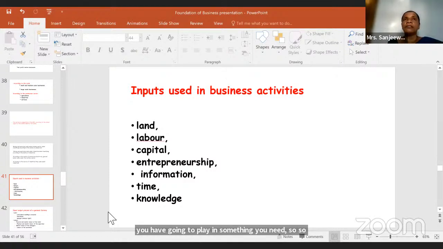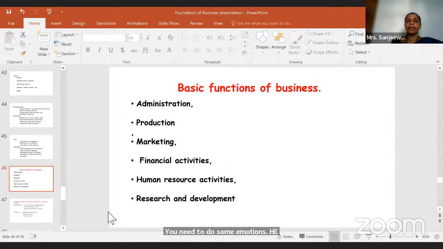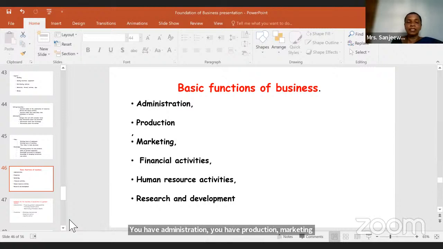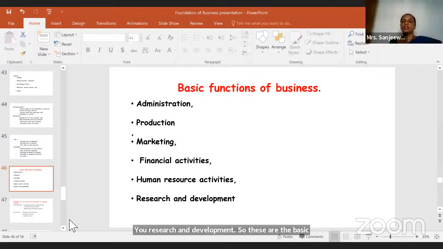Then to convert that, you need to do some functions, right? These are the functions that you do. You have administration, production, marketing, financial activities, human resources activities, research and development. These are the basic functions that you do to convert those inputs into outputs, right? Finally you release the output by doing all these functions.